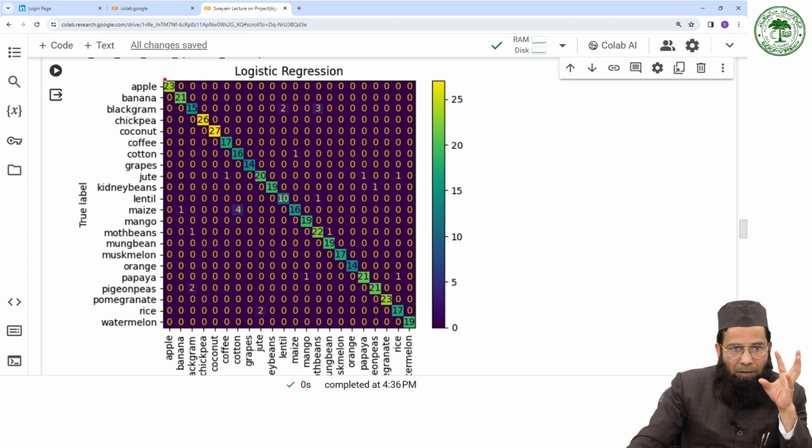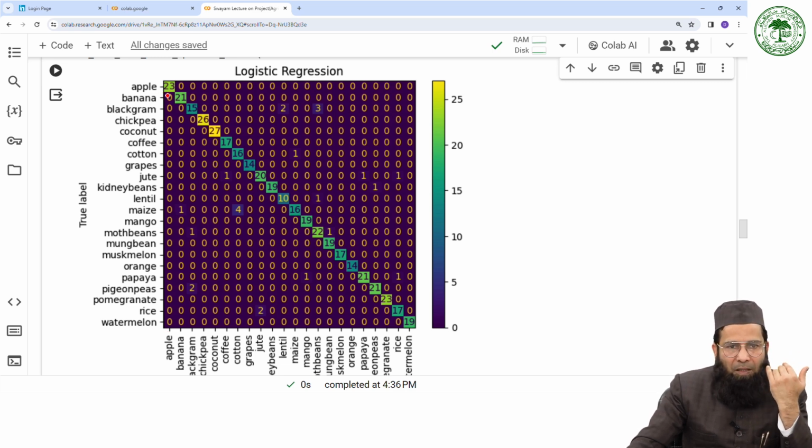So the true positive is 23 as far as the apple class is concerned. Similarly, as far as the banana class is concerned, it has 21 true positives. And what about the false positives and false negatives? So the falsely predicted positive is 0. In this case, you can sum up all the zeros, so you will get 0.